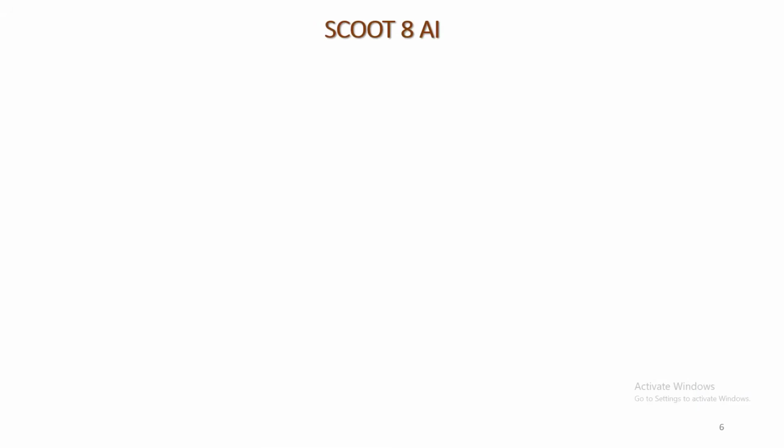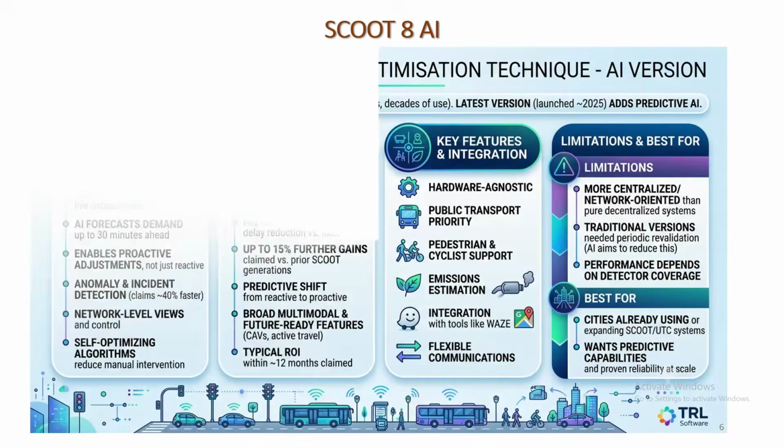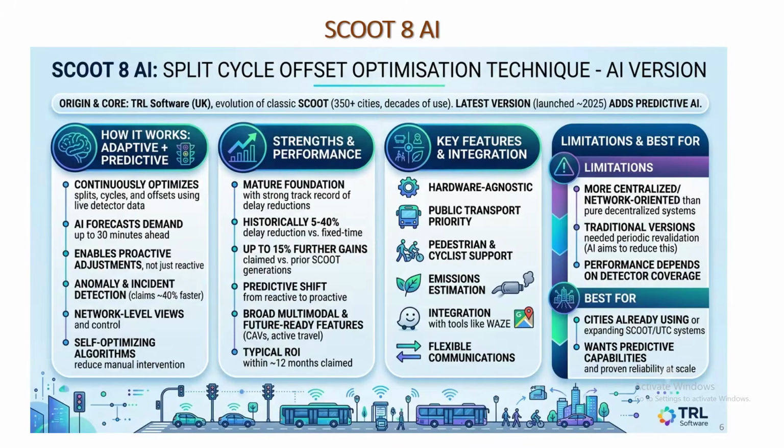Then comes SCOOT 8 AI, the advanced version of the most popular SCOOT system. We can see that it uses split, cycle, offset optimization technique, and is also powered by AI. It was originally developed by the TRL lab in the UK, as an evolution of the classical SCOOT system, and the latest version was released in 2025. It uses continuous optimization of split, cycle and offset using live detector data, forecasting demand 30 minutes ahead,